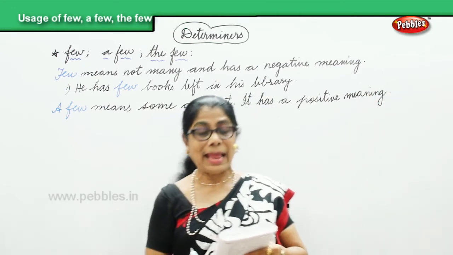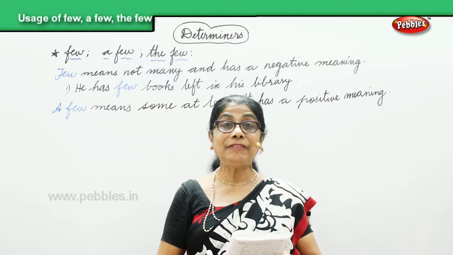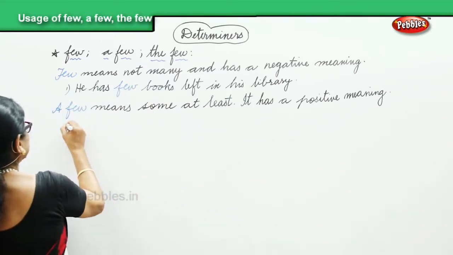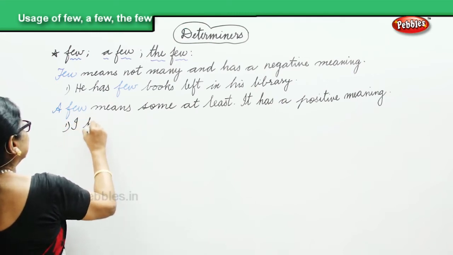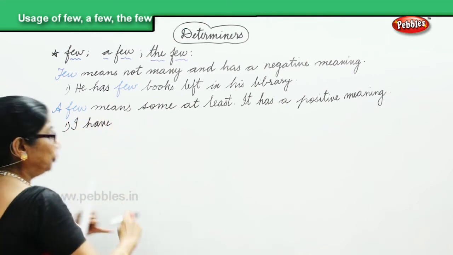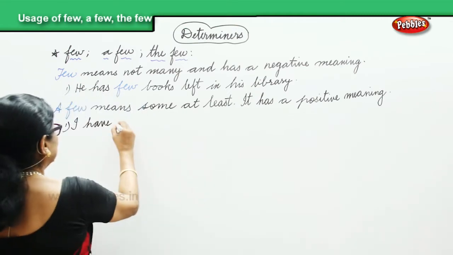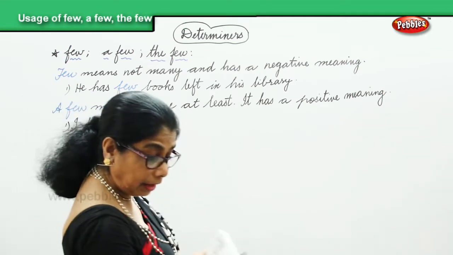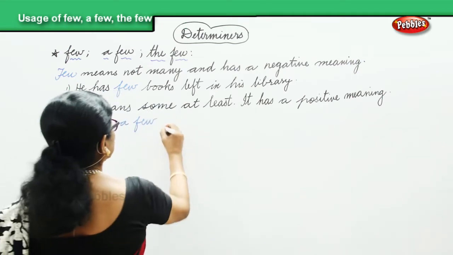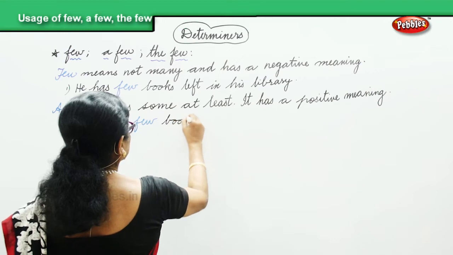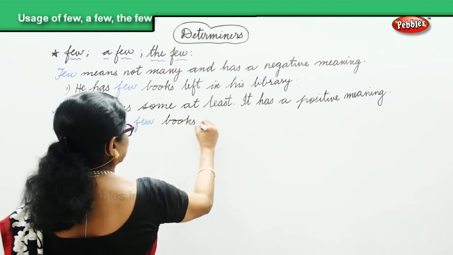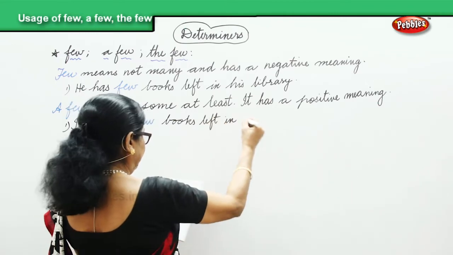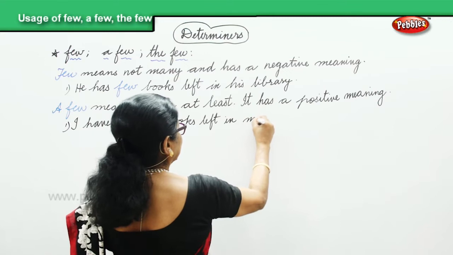Let's look at the sentence. I have a few books left in the library, at least some. Okay? I have a few books left in my library.